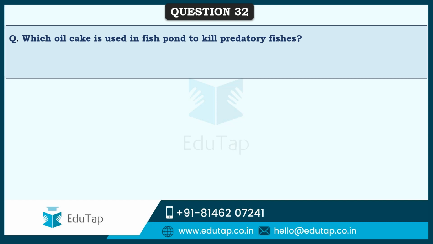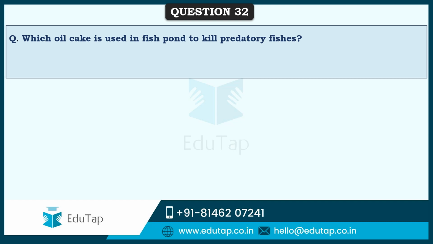And as part of pre-stocking measures, see, there might be some predatory fishes. They feed on the other fishes, or they compete with whatever the farmer wanted to grow, just like weeds in regular agriculture crops. Similarly, we have predatory fishes or weed fishes in fish ponds also. So before stocking the pond with fingerlings or the baby fishes, the farmer has to kill these predatory or weed fishes.